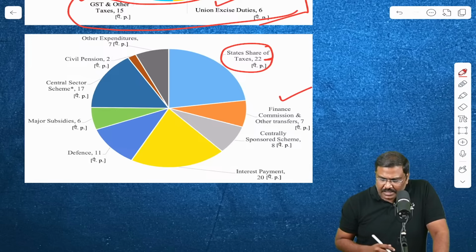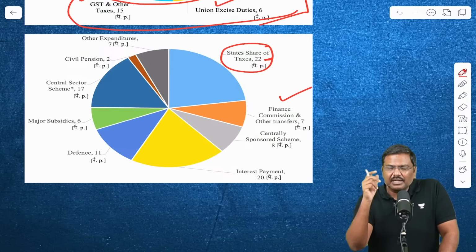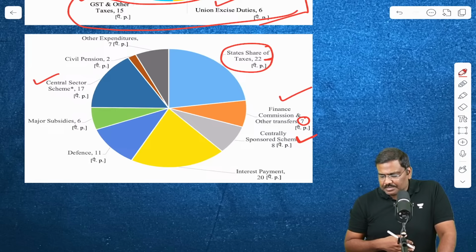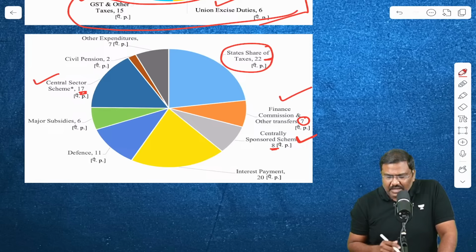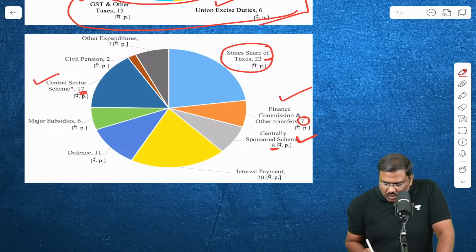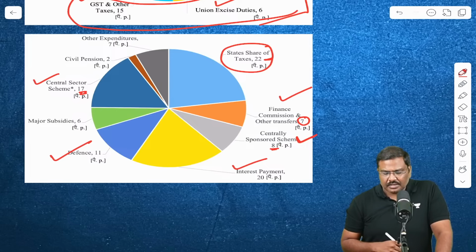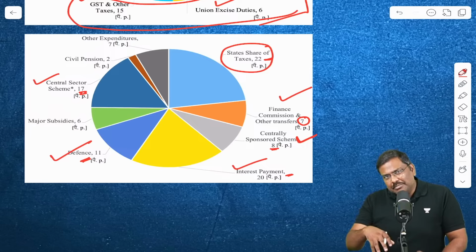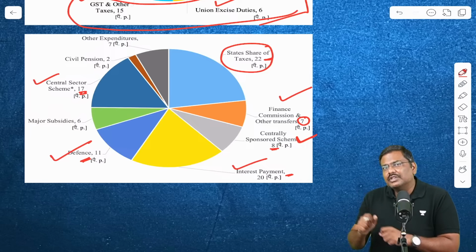In addition to this, there are grants recommended by the Finance Commission, that will be 7%. There are schemes, that is the centrally sponsored schemes and central sector schemes, that put together will become 25%. There are also interest payments and defense. Interest payment is 20% and defense is 11%. So this is the major source of expenditure for the government.